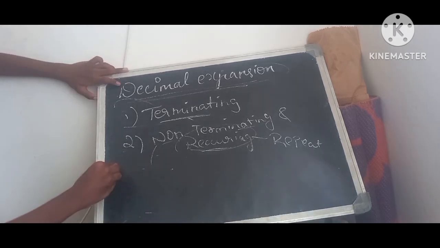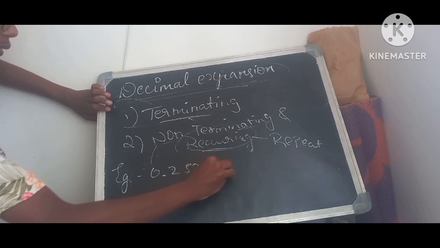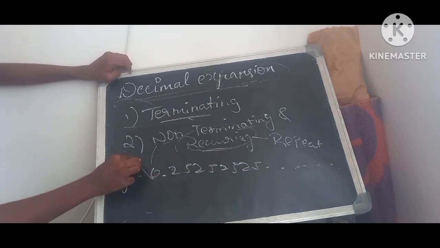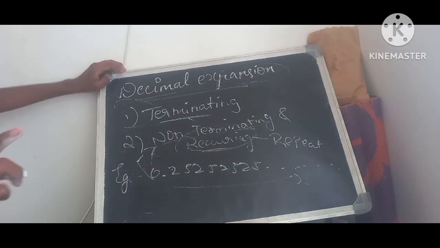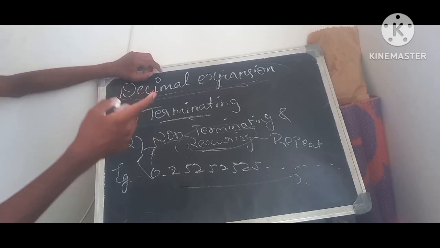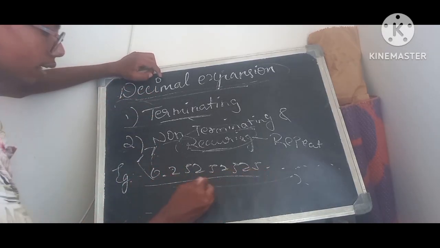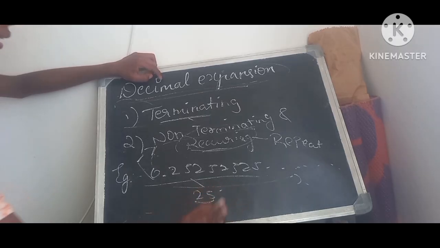Now for example, take this number, 0.25252525, which goes on forever, right? This number is non-terminating recurring. Why? First, non-terminating means it is going infinitely. And second, although it is going infinitely, it is going with a pattern. What is the pattern which you notice here? It is coming like 2525. 25 is the pattern which you're getting here, right?